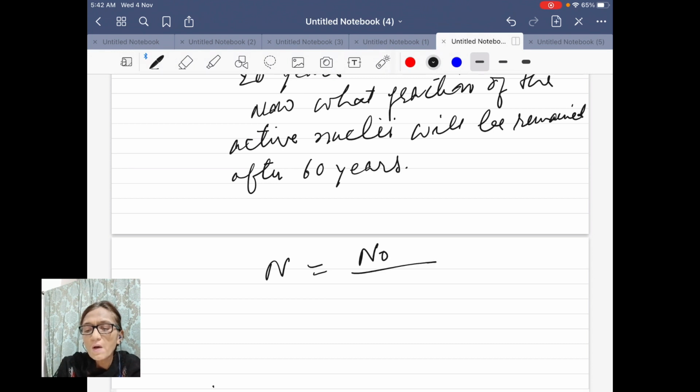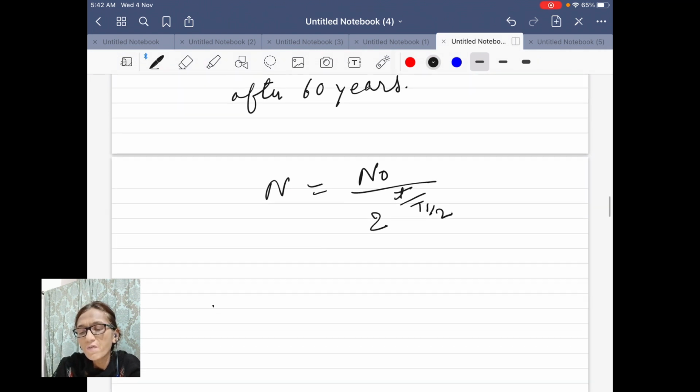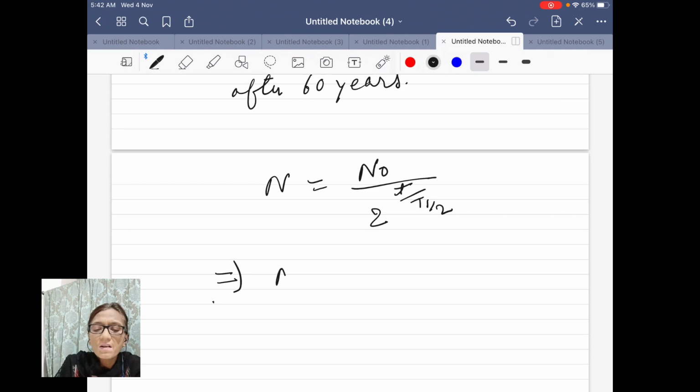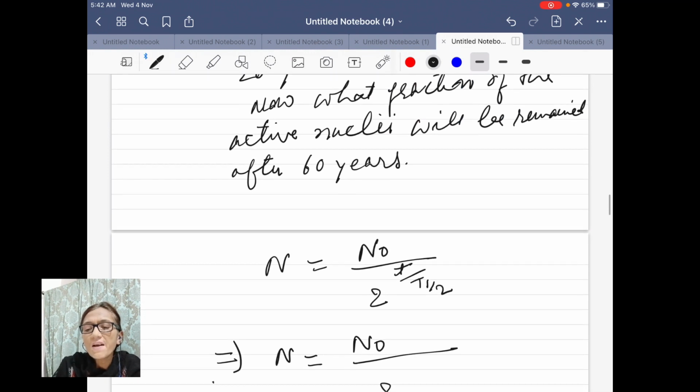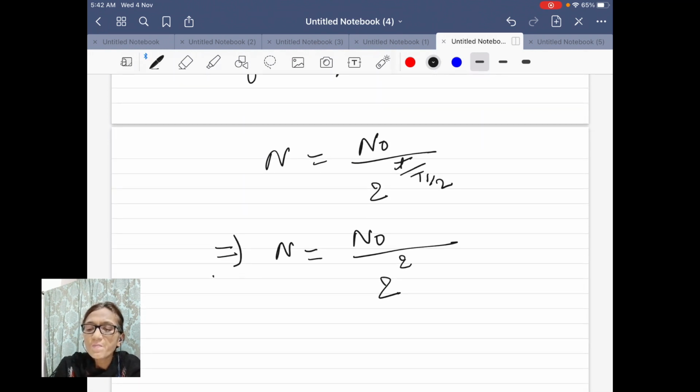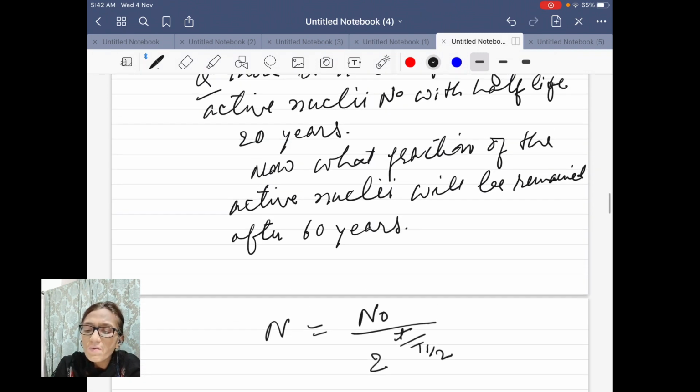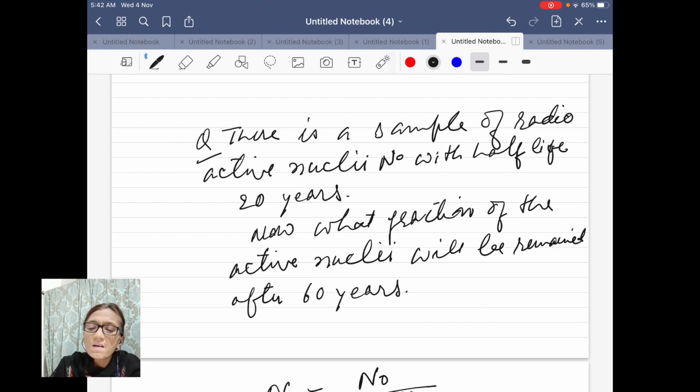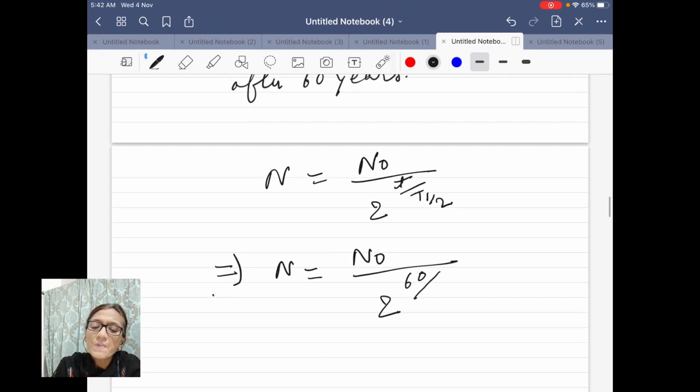N is equal to N naught divided by 2 raised to the power t divided by T half. So N is equal to N naught divided by 2 raised to the power, here time period is given as 60 years, so 60, divided by half-life, which is given as 20 years.